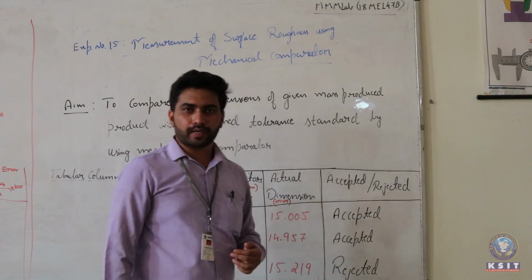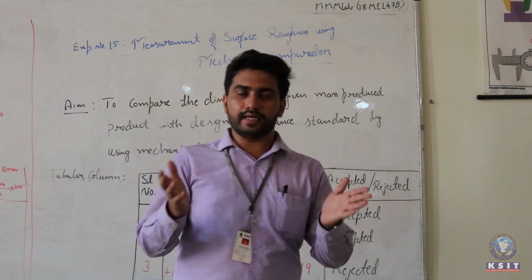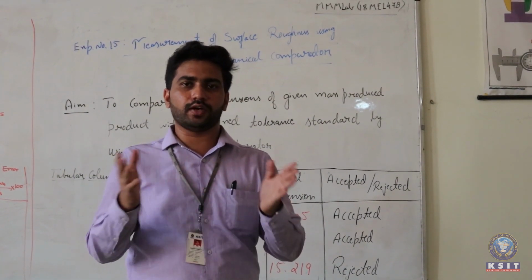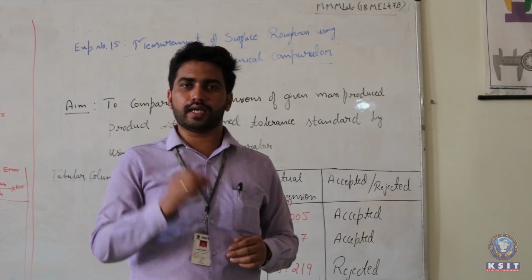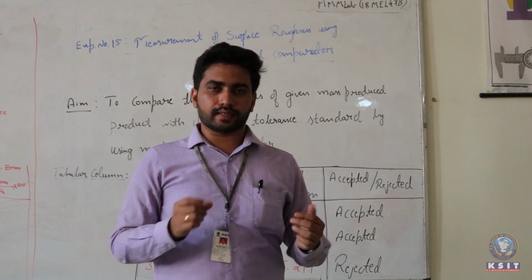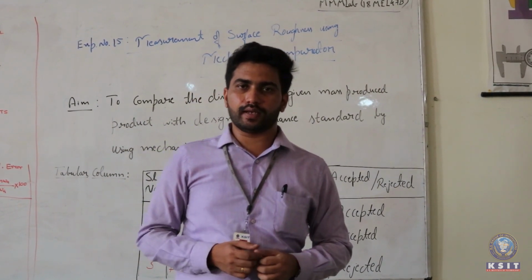So this is how we can compare the different specimens with respect to the standard one itself. We measure the unknown quantity with respect to the standard one, and we can detect whether that kind of product is in the acceptable range or the rejectable range. So that is the application of the mechanical comparator.